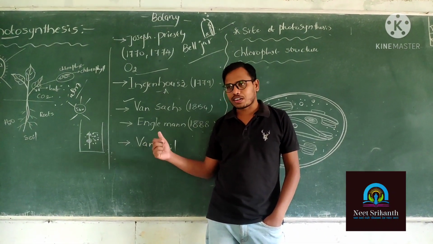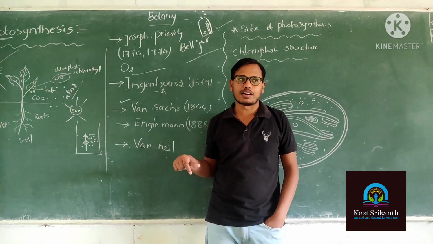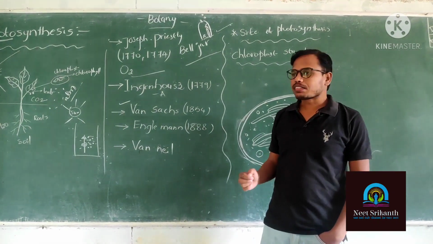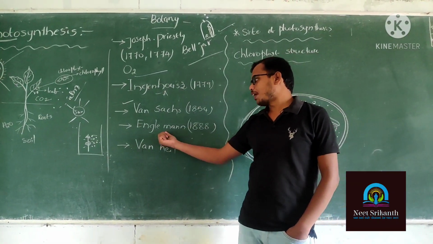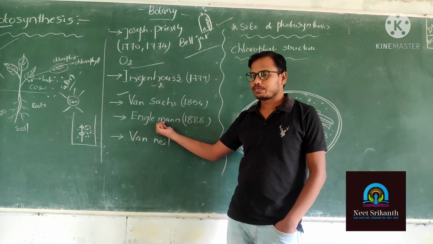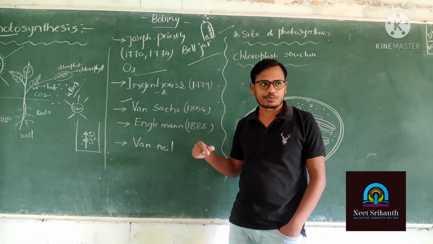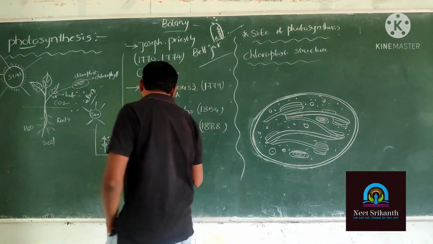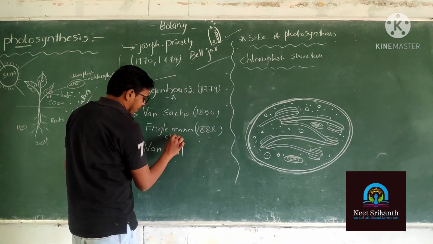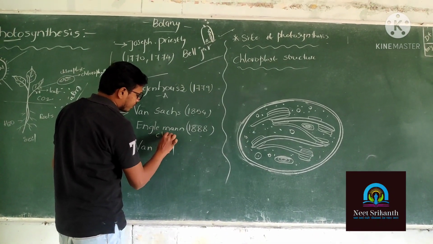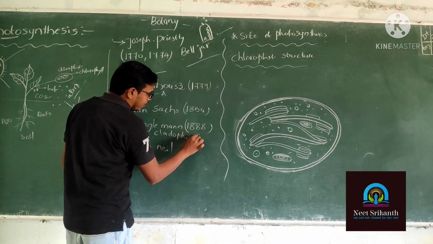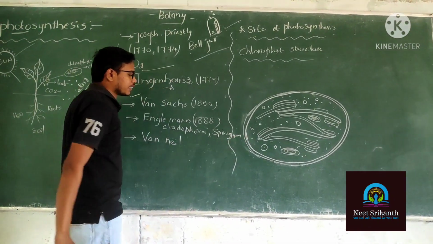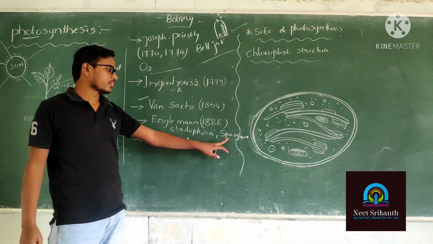He did his research on which bacteria? Purple green sulfur bacteria. And Engelmann did research and discovered the action absorption spectrum, working on an algal member, Cladophora and Spirogyra.